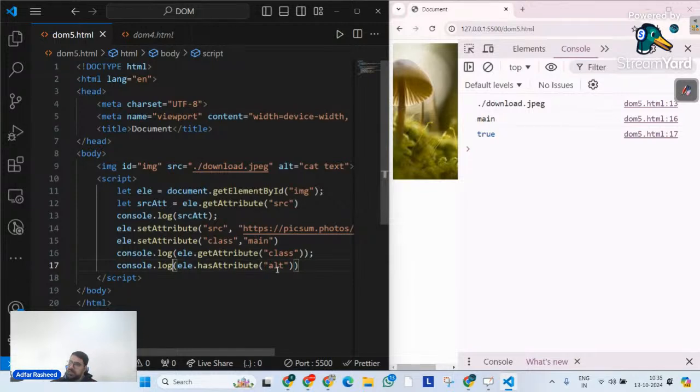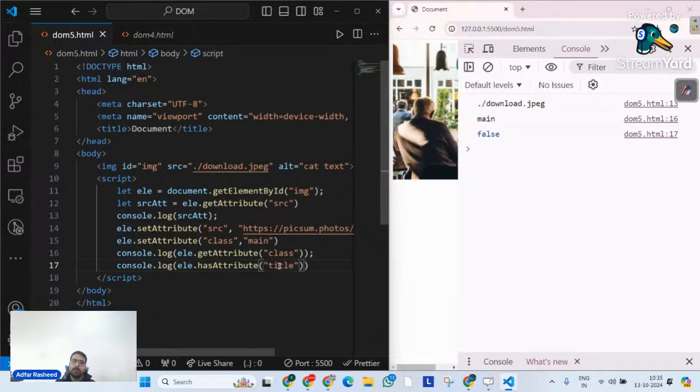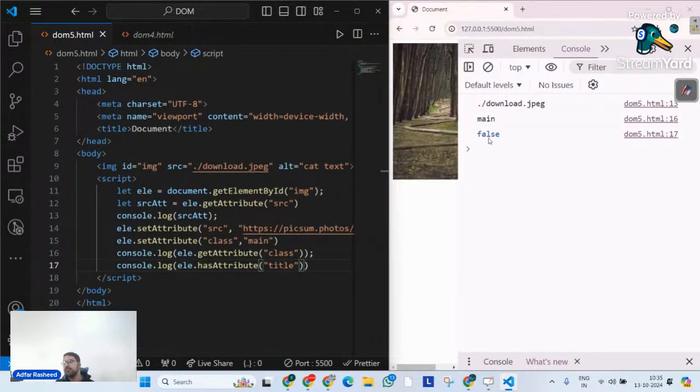So it means yes, we have a method inside our DOM with help of which we can simply check if this image, if this element has an alt attribute, then return true. If it does not, return false. That's what makes this particular method a very important method. What if I write an attribute name and that attribute does not exist there? In that particular case, you can clearly see it returns false. That's what this method is.